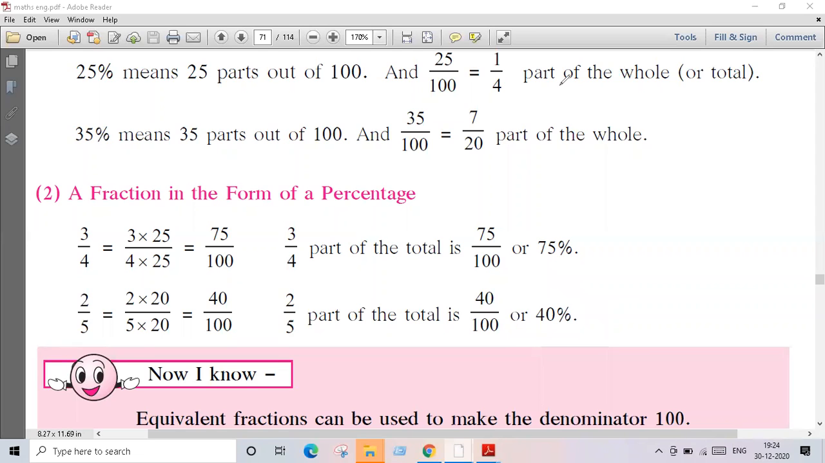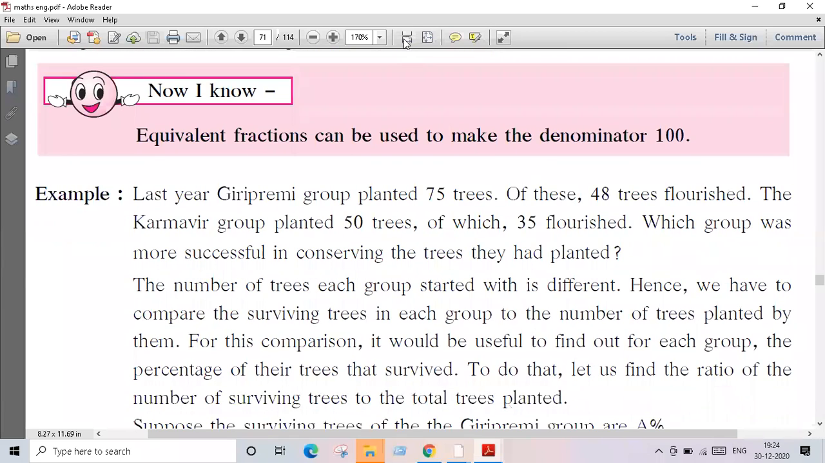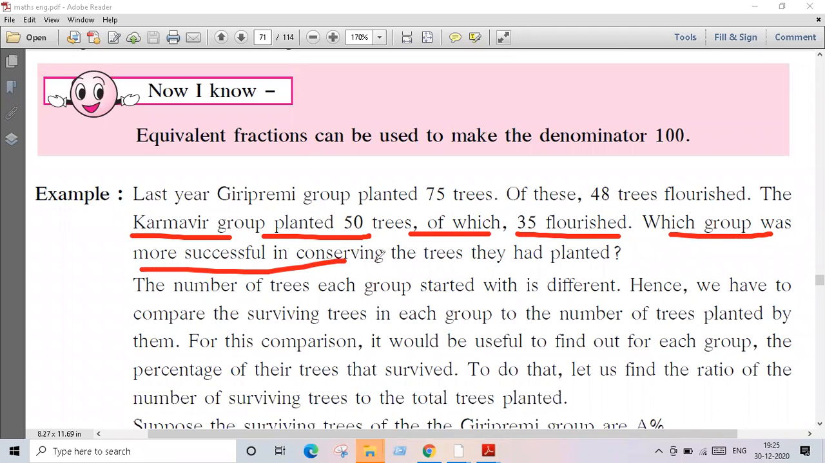So you can convert a fraction into percentage and as well as you can convert a percentage into fraction. Equivalent fractions can be used to make a denominator 100. Getting guys? Now there is one example given to us. Last year, Girip Premi group planted 75 trees out of which 48 trees flourished. The Karamvir group planted 50 trees out of which 35 flourished. Which group was more successful in conserving the trees they had planted?